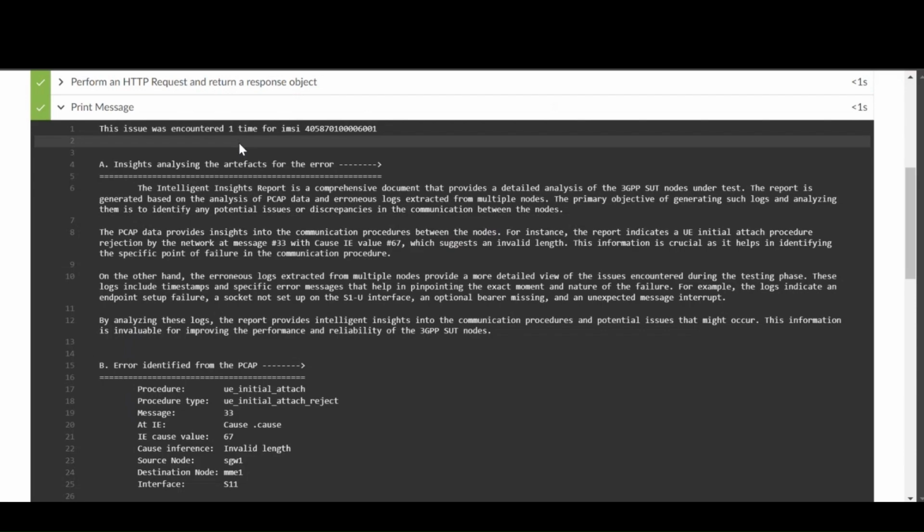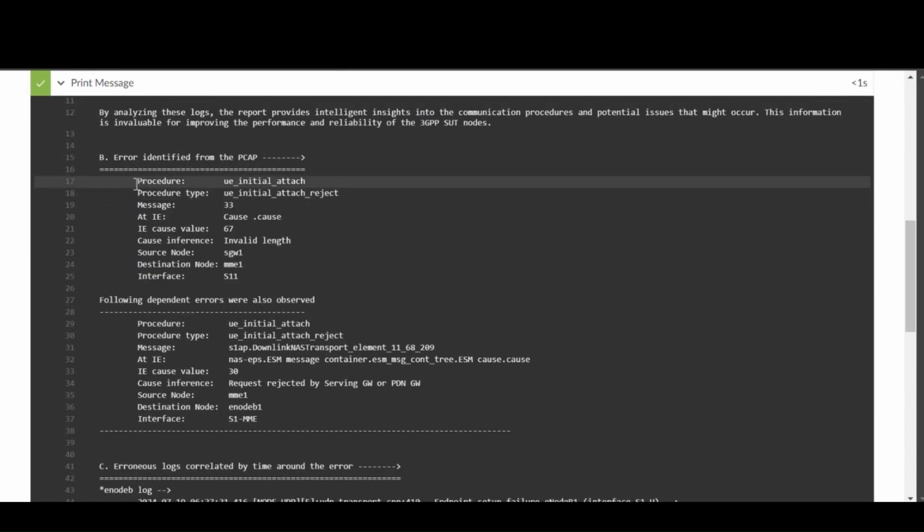First, we have an issue that was encountered once for this particular IMSI. The consolidated insights clearly indicate that there was an IE with invalid length. Let us deep dive into the errors further. This is the main issue identified from the PCAP, which says that a particular IE had invalid length. That particular IE was contained in a message that was being transported from S gateway to MME through S11 interface.